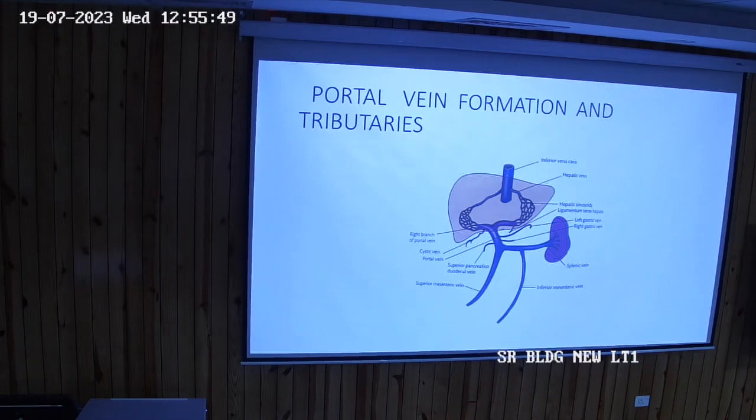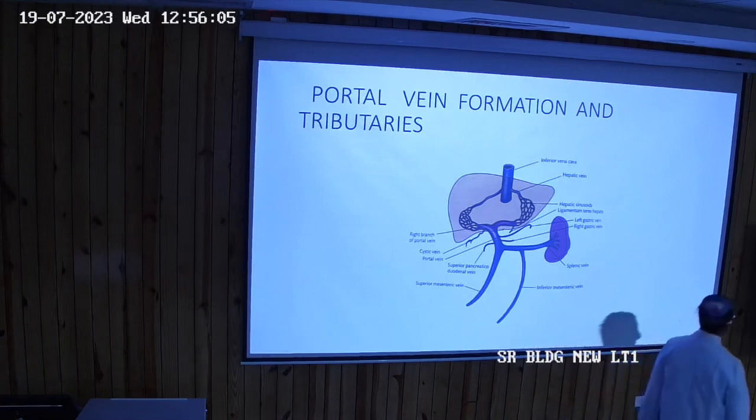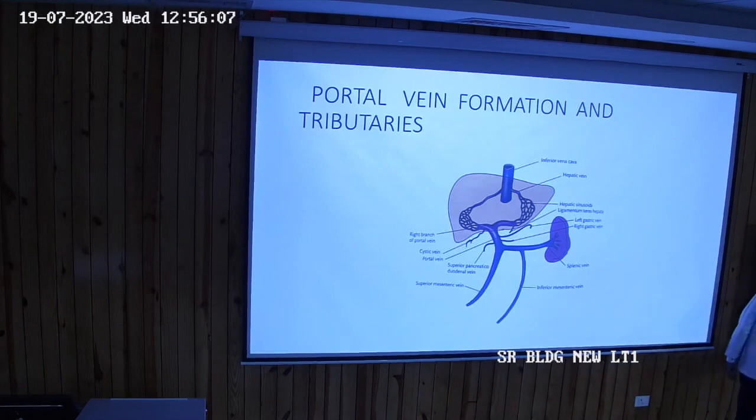Okay. Anteriorly to the portal vein and towards the left is hepatic artery. Anteriorly and towards the right is the bile duct. So if we make posterior to anterior, then posterior most is the portal vein. Okay.